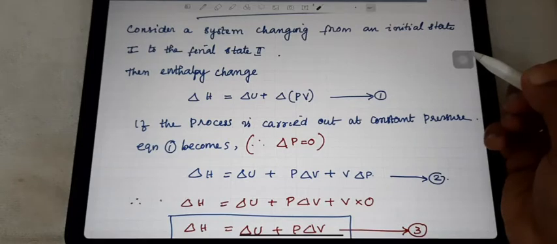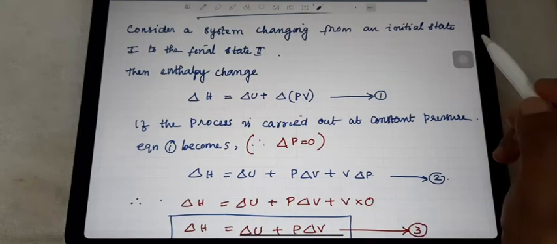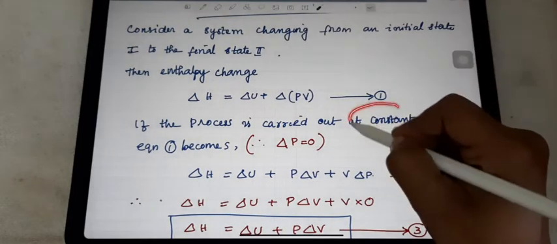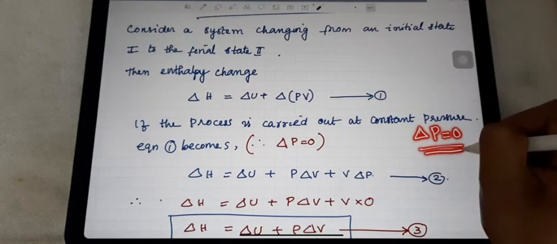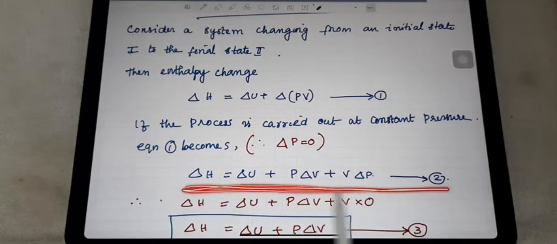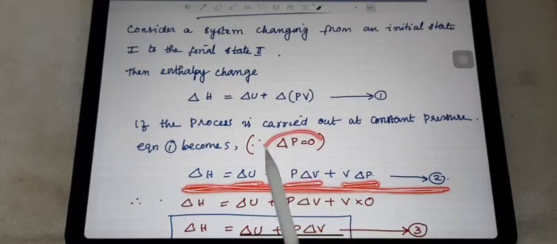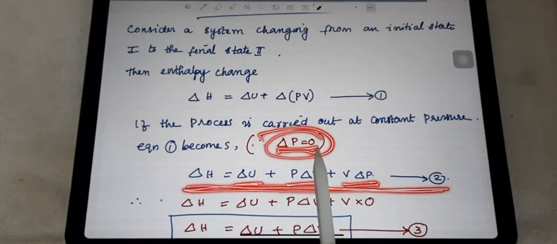For explaining the significance of enthalpy change, the system is undergoing chemical reactions at constant pressure. If it is constant pressure, you can see that the change delta P should be 0. So as we discussed, the derivation is delta H equal to delta U plus P into delta V plus V into delta P, where delta P is equal to 0 because the reaction is carried out at constant pressure.